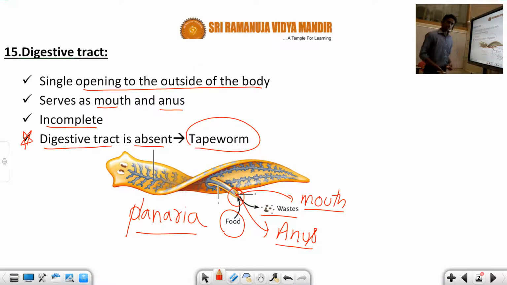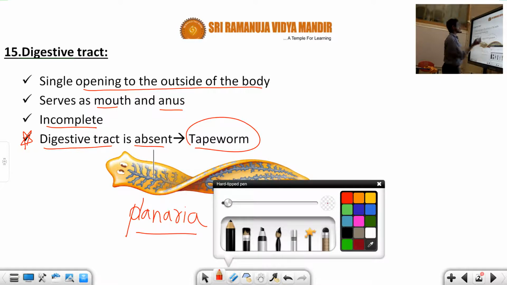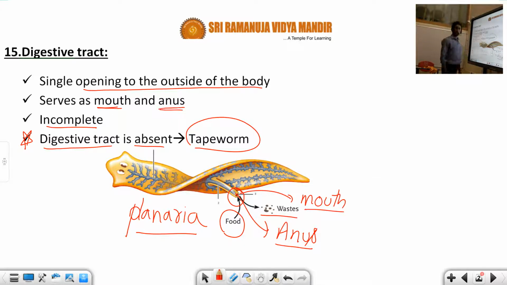The next feature of Platyhelminthes is the digestive tract. In many Platyhelminthes, such as planaria, you can observe there is a single opening to the outside of the body. So that serves as both mouth and anus. That's why it shows an incomplete digestive system.